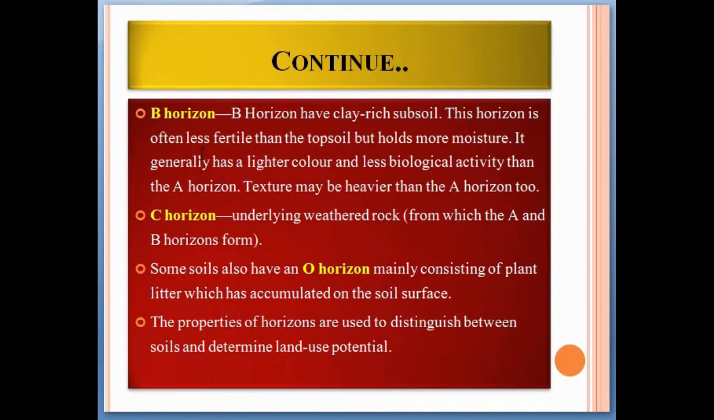The second one is B horizon. So B horizons have clay-rich subsoils. This horizon is often less fertile than the topsoils, but holds more moisture. It generally has a lighter color and less biological activity than A horizon. Texture may be heavier than the A horizon too. Third one is C horizon, the underlying weathered rock from which the A and B horizons form.